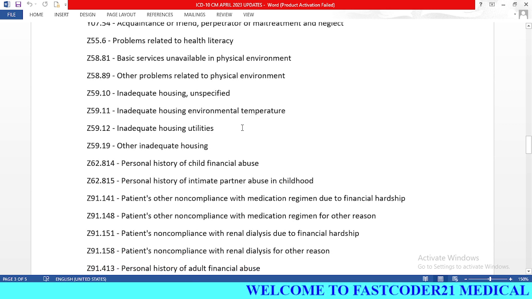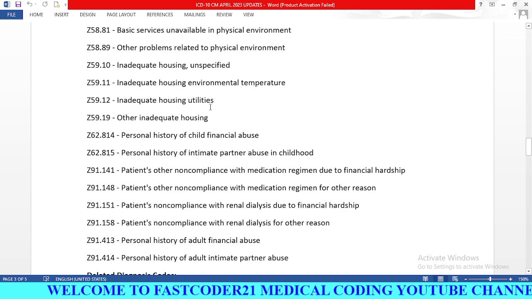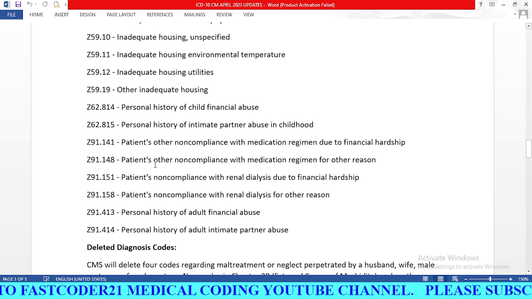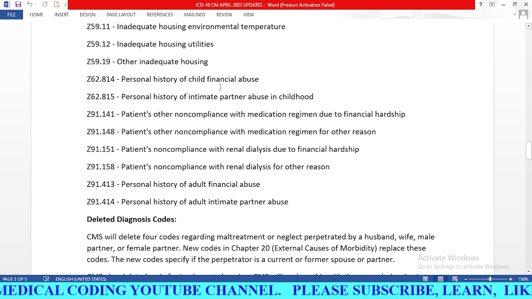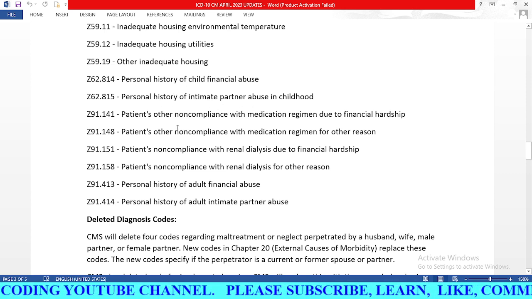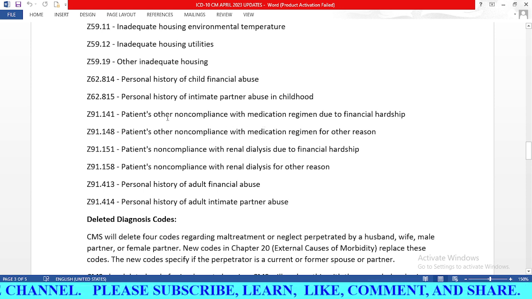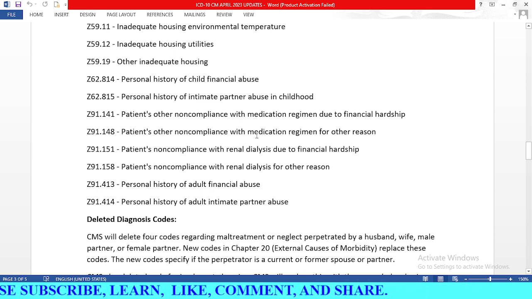For example, if you find inadequate housing, we need to code Z59.10. So if we find inadequate housing utilities, we need to code Z59.12. And also a few changes for personal history, like for abuse. So see here, personal history of child financial abuse, intimate partner abuse, patient's other non-compliance. So these Z91 series are for non-compliance with medication regimen due to financial hardship, and the next one is regimen for other reason, and the third one is related to dialysis.